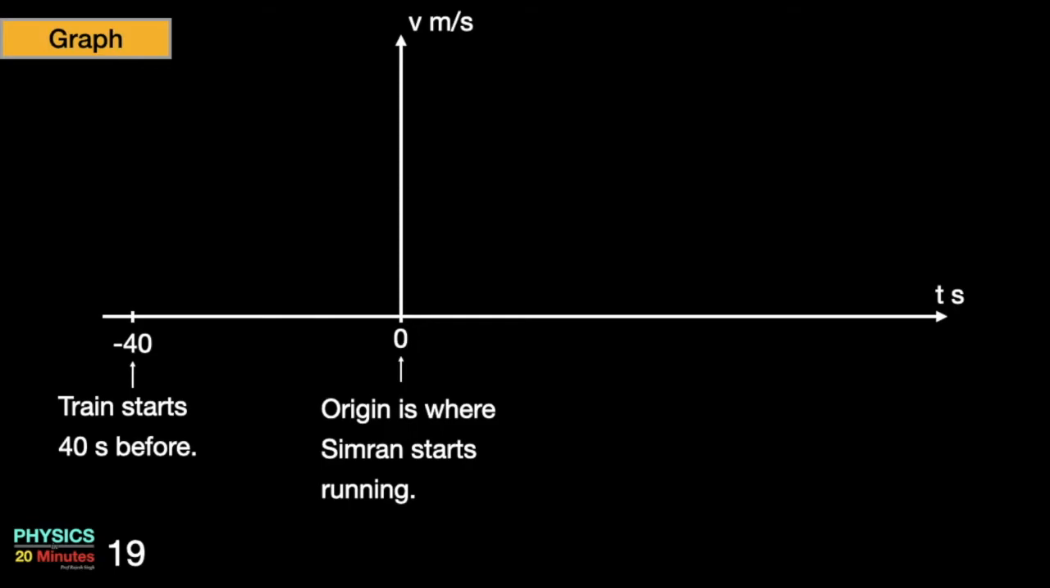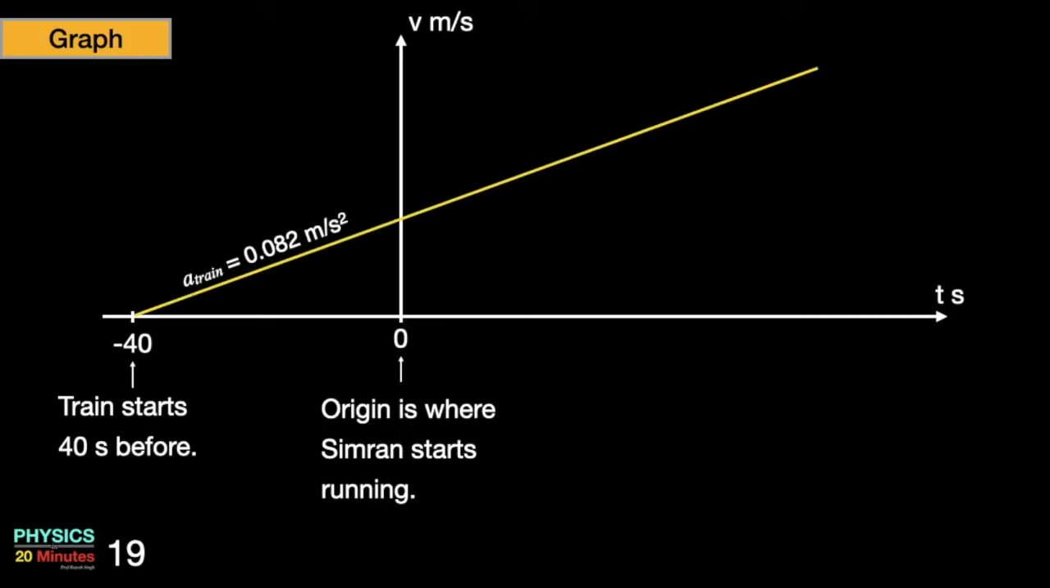Train has a constant acceleration. So its velocity time graph will be a straight line and it will have a slope of 0.082 meter per second square, which will be its acceleration. So a train is 0.082 meter per second square. Simran starts running much later than the train.